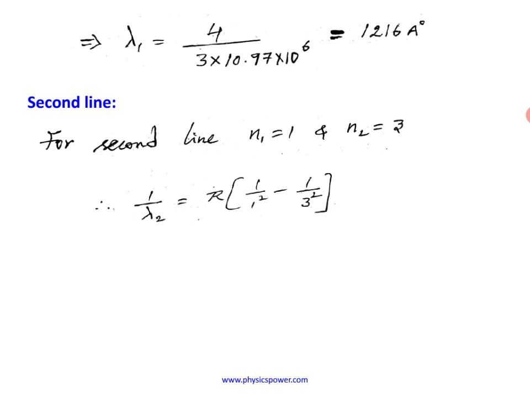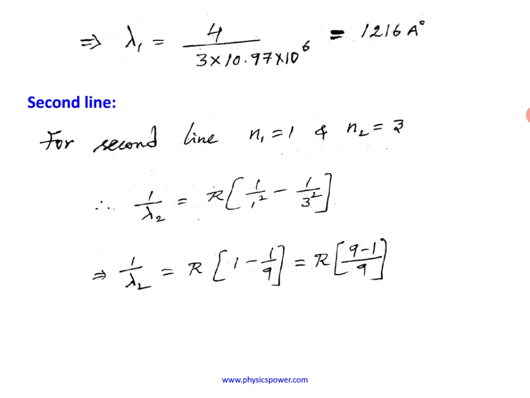Here I am indicating 2 as a suffix, because it is the second line. So 1 by lambda 2 equals r into 1 by n1 squared, that is 1 square, minus 1 by n2 squared, that is 3 square. If you simplify further, 1 by lambda 2 equals r into 1 minus 1 by 9, since 3 square is 9. Afterwards, in the bracket, if you do LCM, the numerator will be 9 minus 1, nothing but 8 by 9. So 8r by 9 is finally 1 by lambda 2. So lambda 2 equals 9 by 8r.